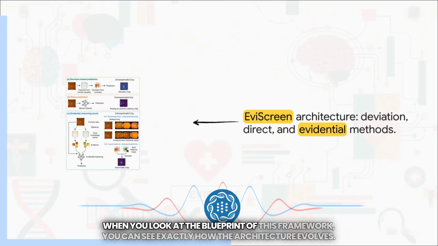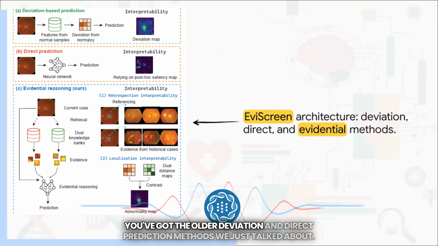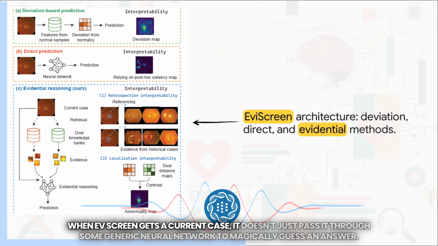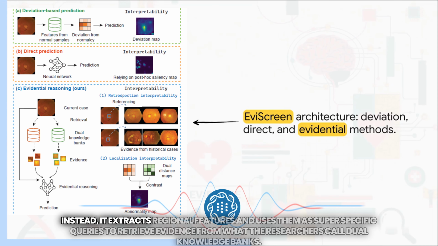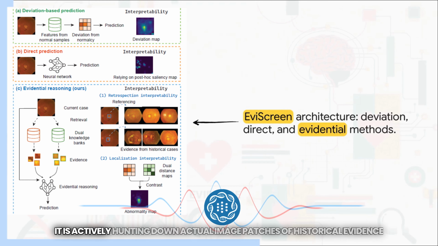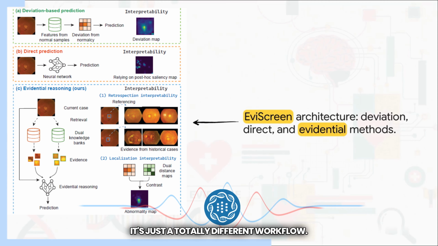When you look at the blueprint of this framework, you can see exactly how the architecture evolves. You've got the older deviation and direct prediction methods we just talked about, but the real magic is evidential reasoning. When EviScreen gets a current case, it doesn't just pass it through some generic neural network to magically guess an answer. Instead, it extracts regional features and uses them as super-specific queries to retrieve evidence from what the researchers call dual knowledge banks. It is actively hunting down actual image patches of historical evidence to generate both that retrospection interpretability and incredibly precise abnormality maps. It's just a totally different workflow.